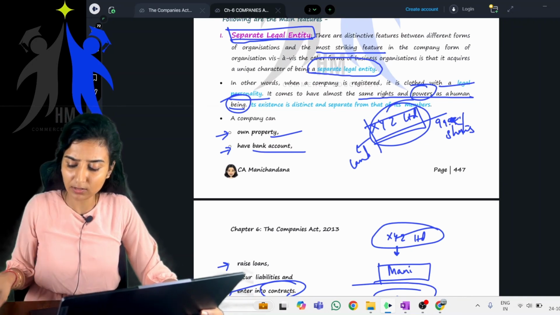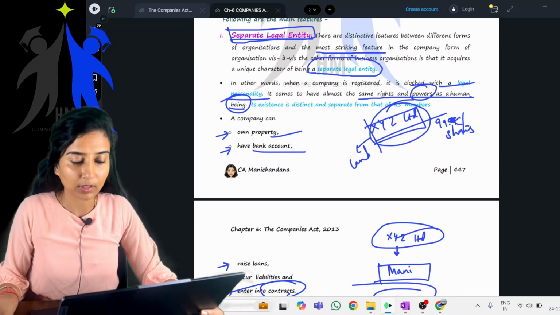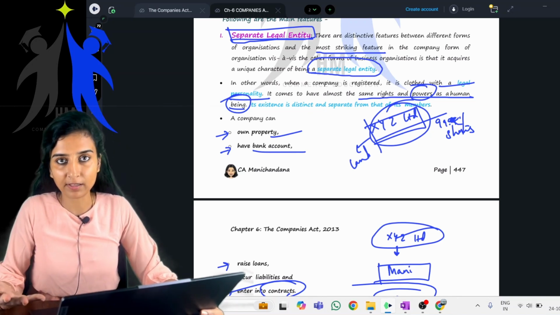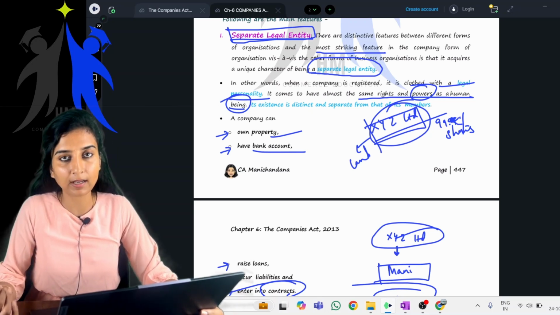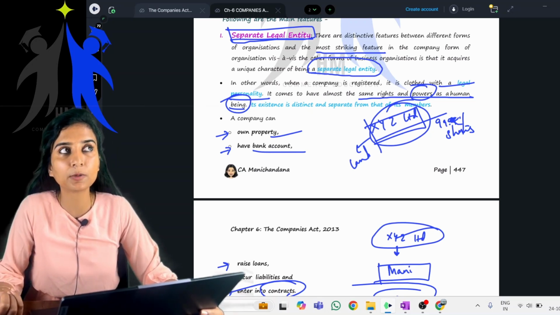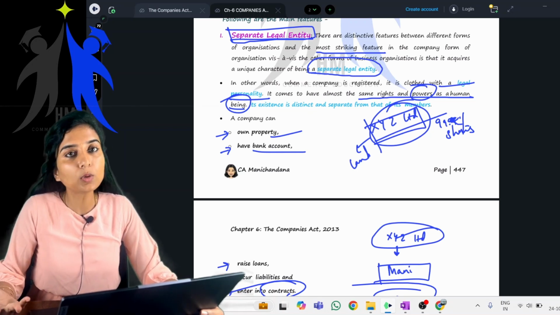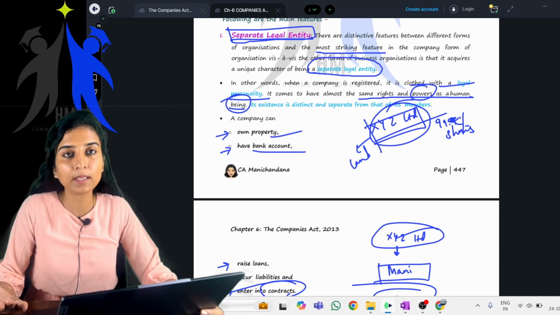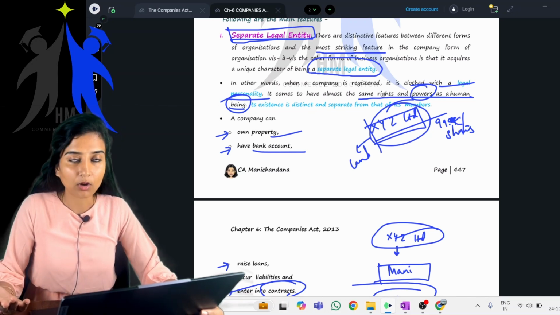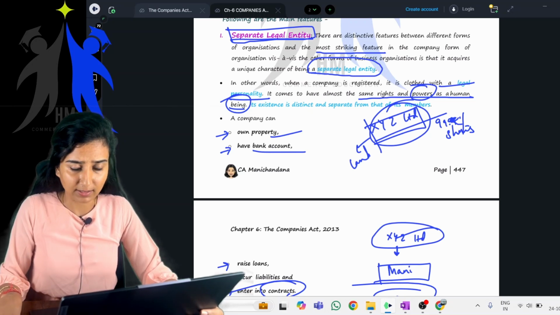Very important, children, with respect to your examination. The features of the company is very important. We'll just name the 5 main features of the company. First one being the separate legal entity. Then we learned about artificial legal person. We also learned about the common seal. And 2 are left out. That is, one is perpetual succession and the other one being limited liability of the members. Clear?